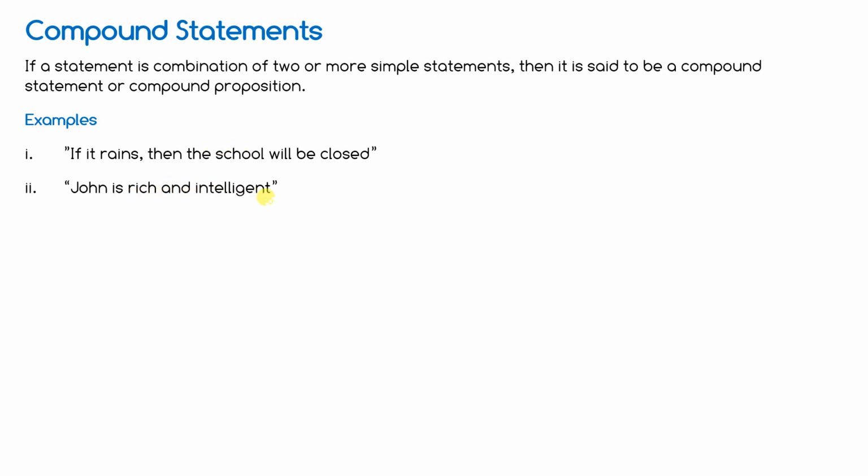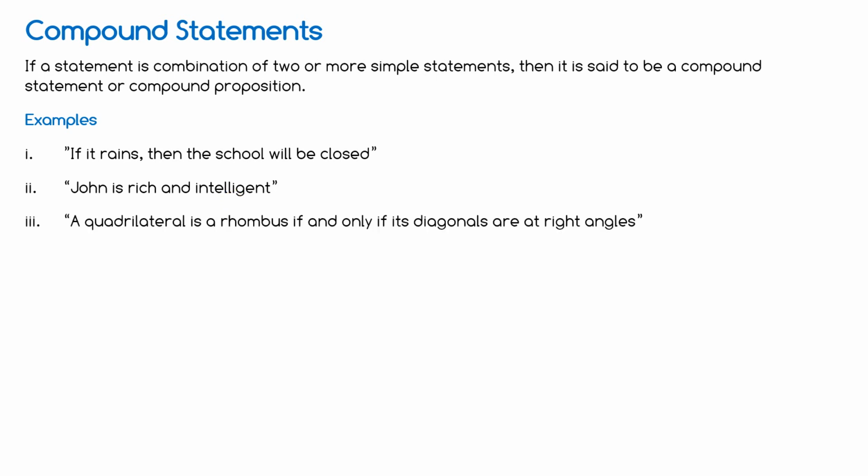John is rich and intelligent. So it's a compound statement, because its truth value actually depends upon two statements. One is John is rich and the other is John is intelligent. John is rich, it may be true or false. John is intelligent, it may be true or false. A quadrilateral is a rhombus if and only if diagonals are at right angles. Is it a compound statement or not? Yes. Because they are connected through if and only if.